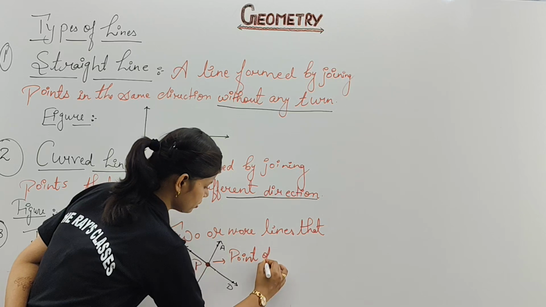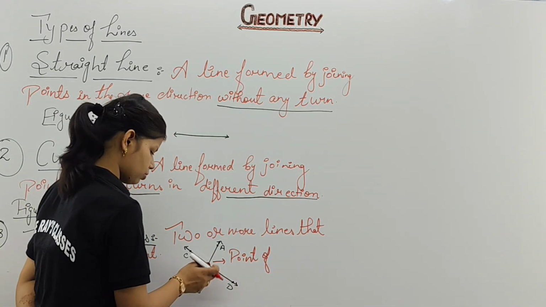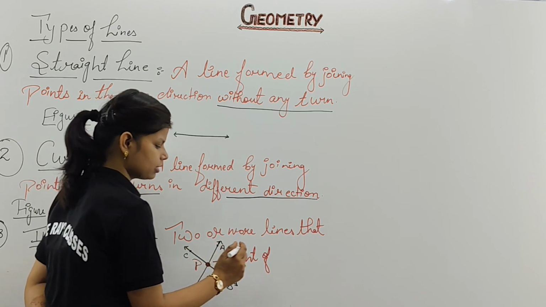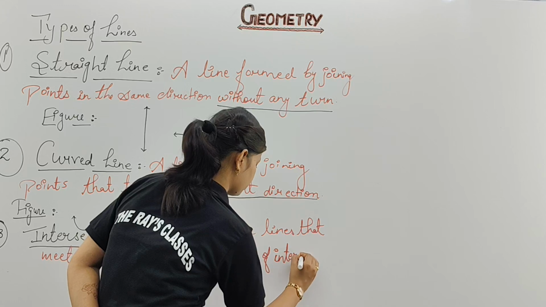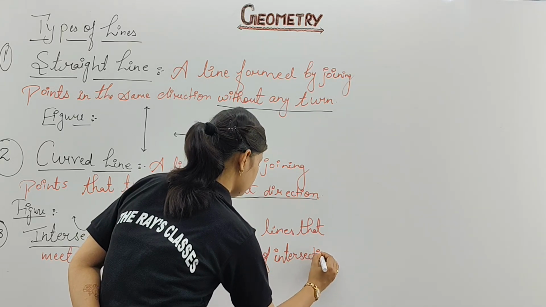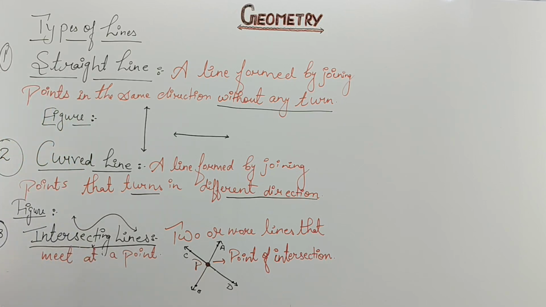Now please don't say, ma'am, this is not given in my syllabus. Something new you have to learn. These lines are called intersecting lines, and point P is called the point of intersection. Clear? Point of intersection. I hope you are clear with these three terms: straight line, curved line, intersecting line.